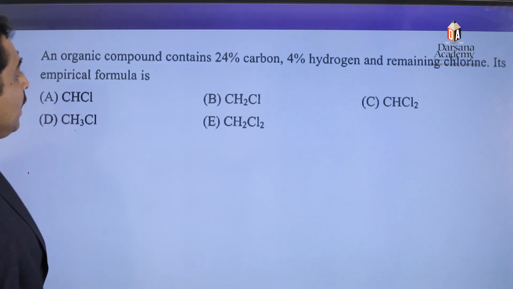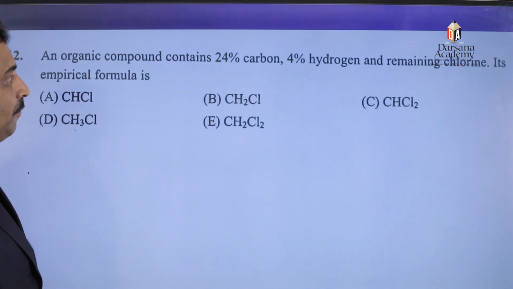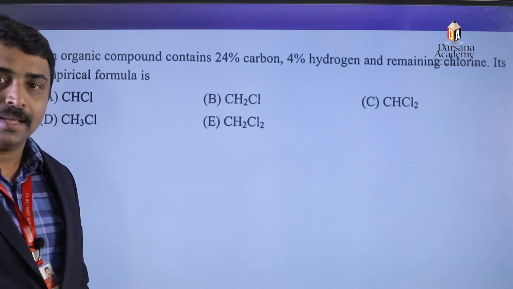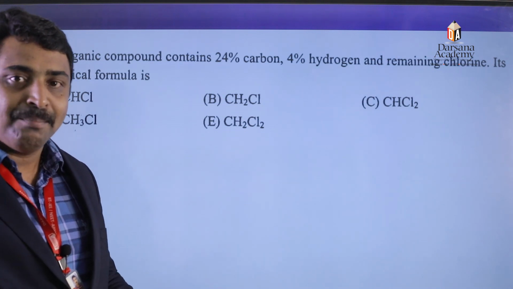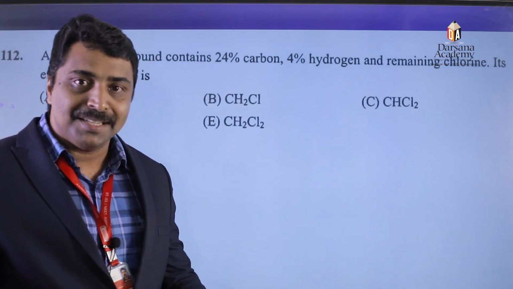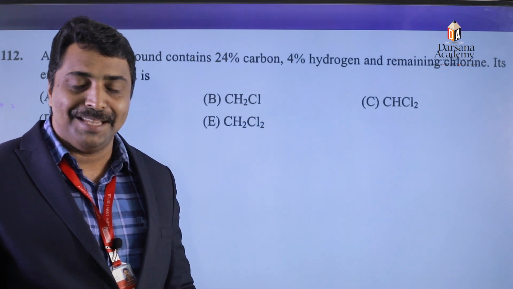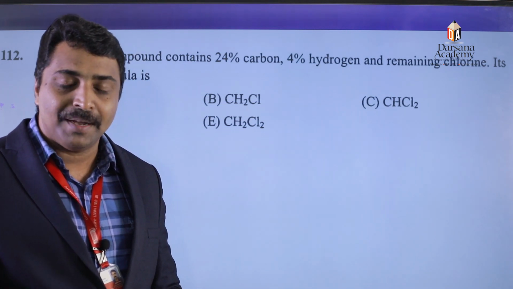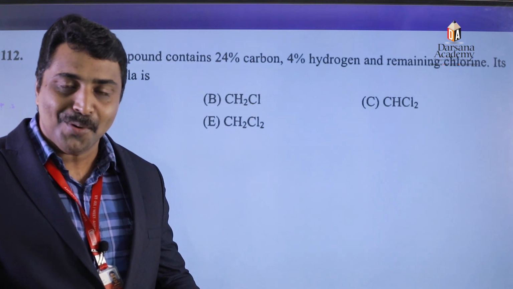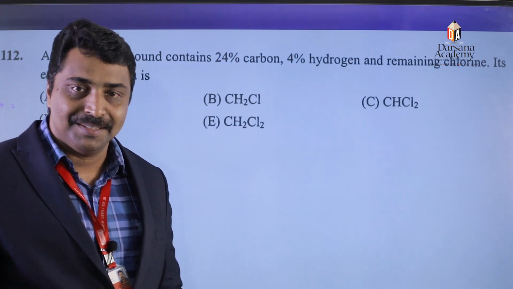Next, an organic compound contains 24% carbon, 4% hydrogen, and the remaining is chlorine. Find out the empirical formula. What is meant by empirical formula? The simplest relative whole number ratio of atoms is considered as the empirical formula. How can we find out the simplest relative whole number ratio of atoms?